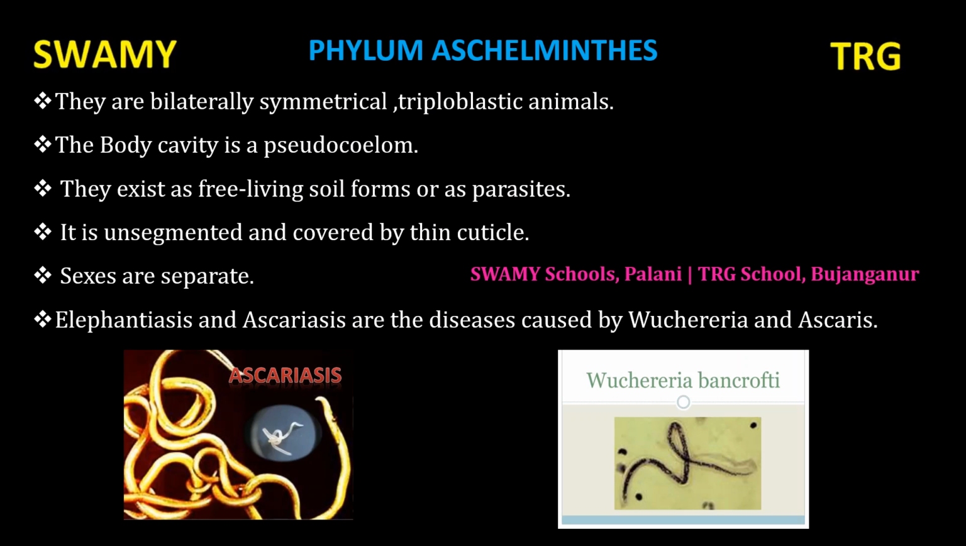It is unsegmented and covered by a thin cuticle. The body is not segmented. The body is covered by a thin cuticle. Cuticle is a waxy coating. Sexes are separate. The most common diseases caused by nematodes in human beings are Elephantiasis and Ascariasis. Wuchereria is a roundworm which causes a disease called Elephantiasis. And Ascaris is also a classical example of Aschelminthes. It causes a disease called Ascariasis.